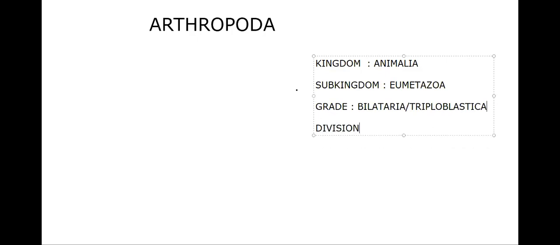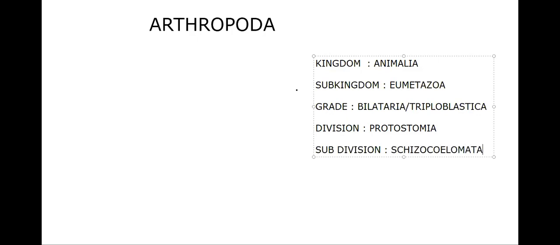Division Protostomia, subdivision Schizocoelomata, and the phylum itself, Arthropoda. So with this hierarchy, where it belongs to the kingdom Animalia, Eumetazoa, Bilateria, Triploblastica, Protostomia, Schizocoelomata,